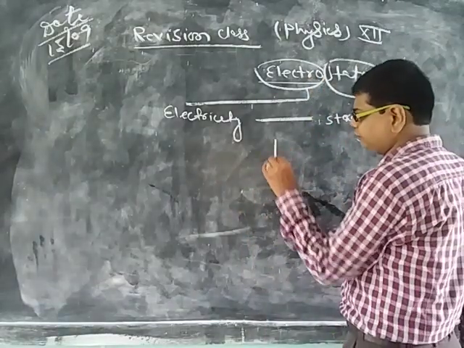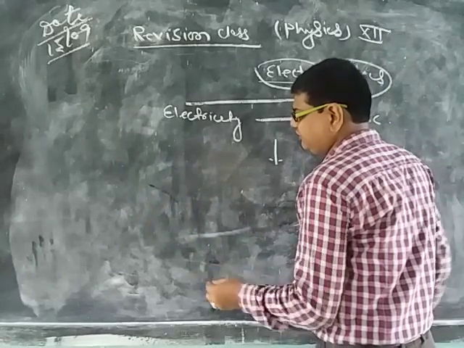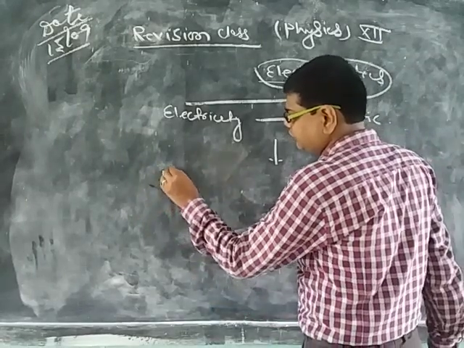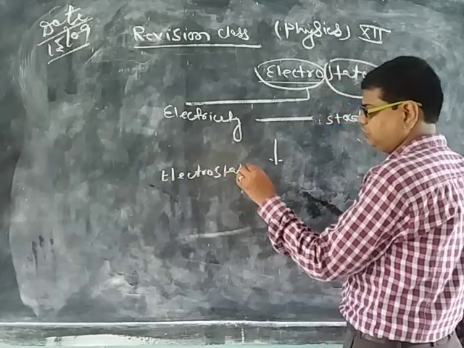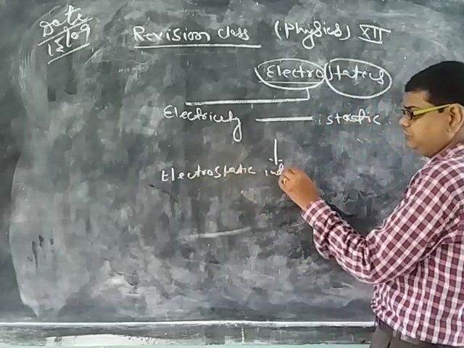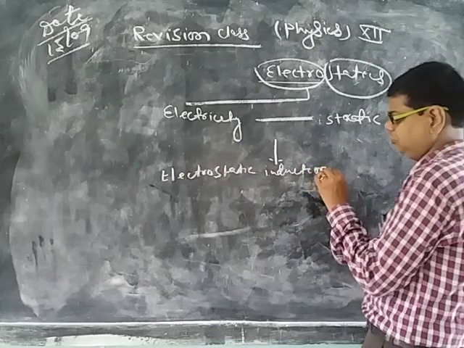Now after that we discuss electrostatic induction. What is electrostatic induction?